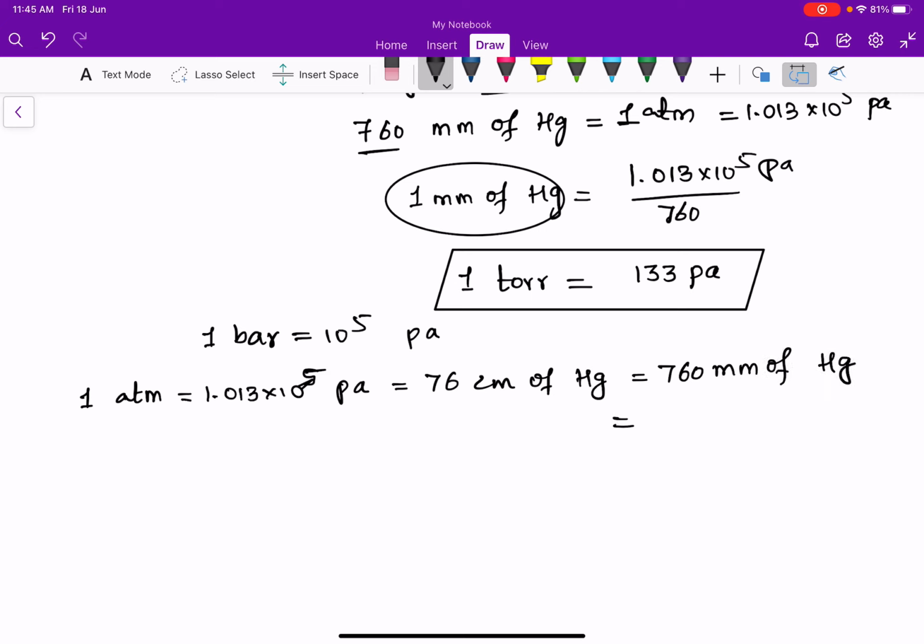Since 1 millimeter of Hg is 1 torr, 1 atmosphere is equal to 760 torrs.